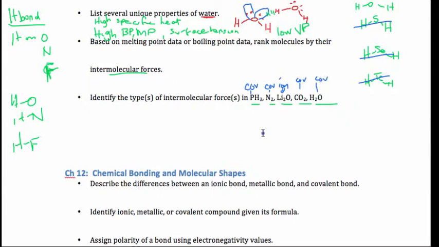Alright, so my Li2O would be ionic, and this would be held together very strongly by ionic bond. Okay, so that's stronger than an IMF, an intermolecular force. That's a covalent thing. So the Li2O would have the highest melting point, highest boiling point. Let me put that above here. High melting point, high boiling point for an ionic compound like that.